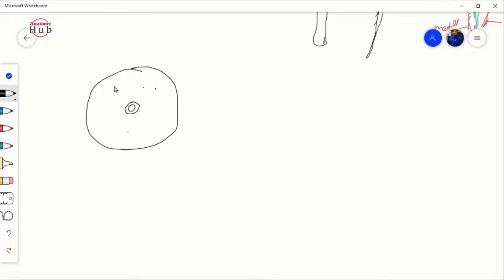Now this alar plate will be divided into so many nuclei over here. Why these nuclei? Because of the white matter fibers going up and down. You will find the spinal cord over here, and from this spinal cord, so many white matter fibers are ascending upward and so many are going downward, as the ascending tract and the descending tract.